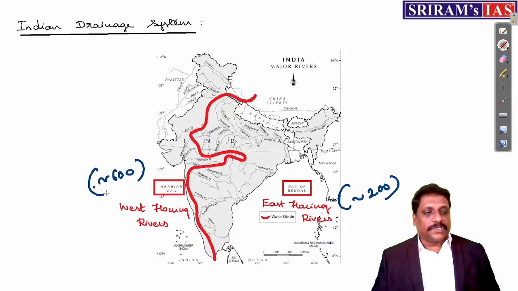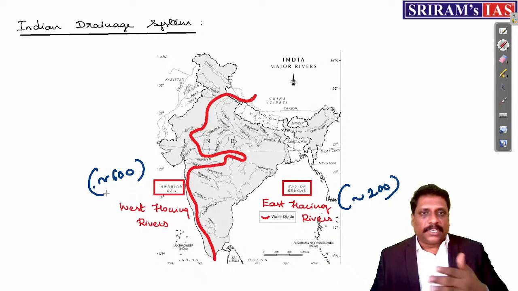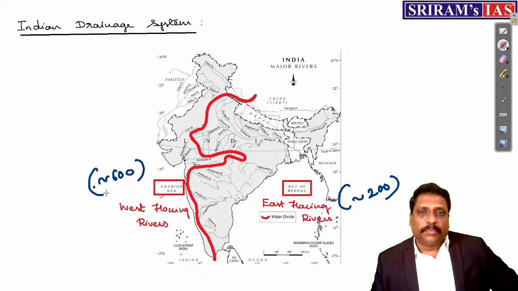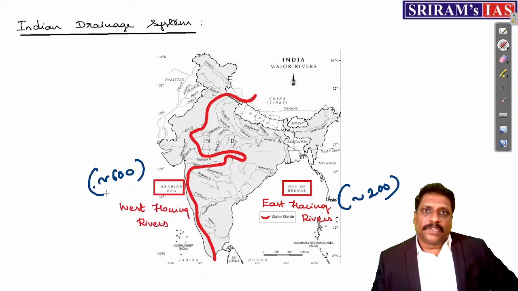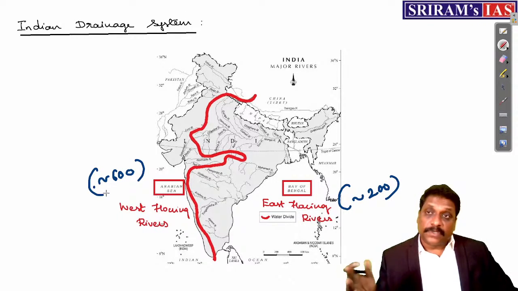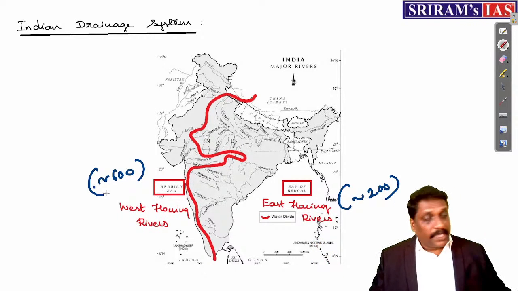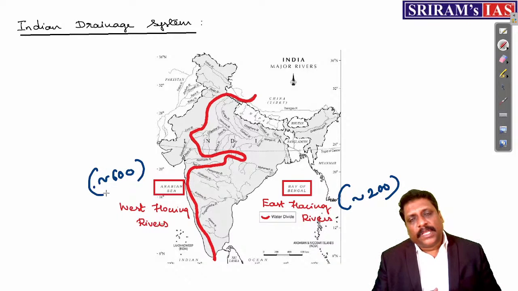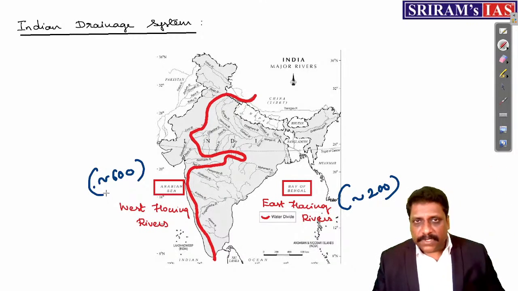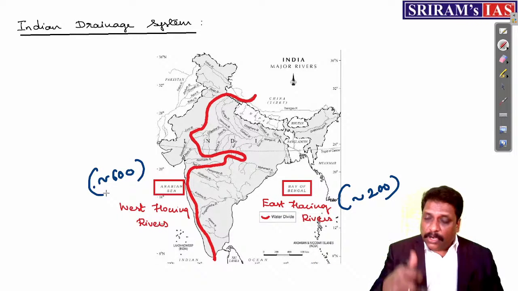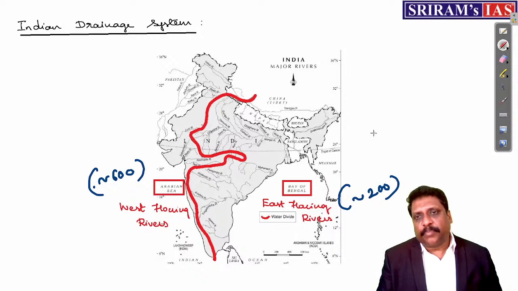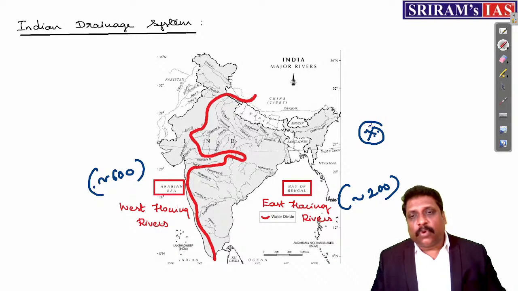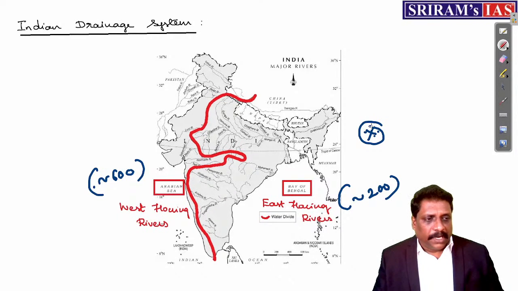Then you may ask the question, what is this? Any river by default, if I take it, that will be an example of east flowing river. But you are saying east flowing rivers are very less in numbers. Of course, yes. East flowing rivers, we have very less number of rivers, but all these rivers are large rivers. West flowing rivers, I have more number of rivers, but small rivers. So what is the basic idea? West flowing rivers, I have large number of small rivers. East flowing rivers, I have small number of large rivers. This fact is very important. See, we call them as what? Anomaly. Anomaly means normally what we perceive and what exactly is the fact, slightly there will be a difference.